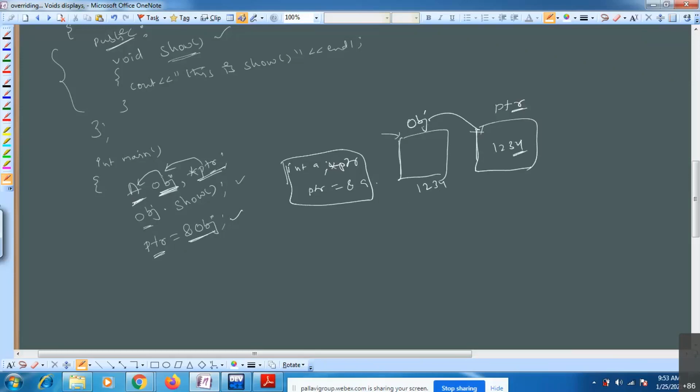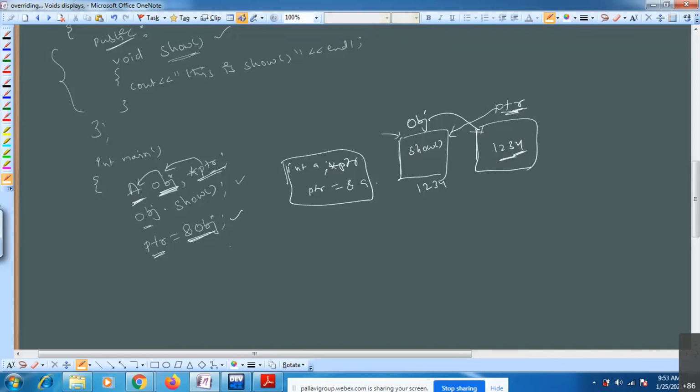Inside obj, the show function is there, right? Whatever members the class consists of, all the members are going to be copied into this particular object. Now this object address you are storing inside the pointer ptr. ptr equals address of obj means your pointer is now pointing to this particular object.